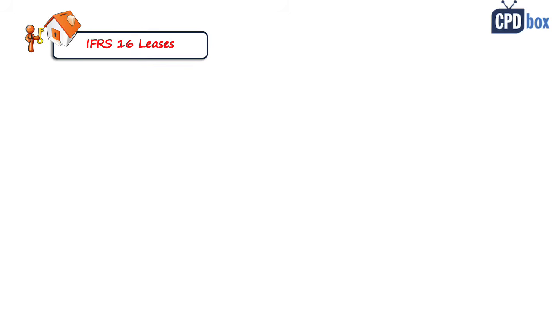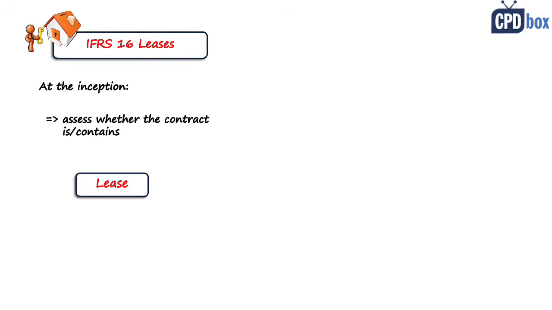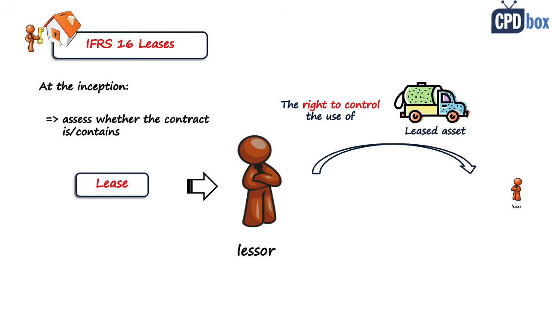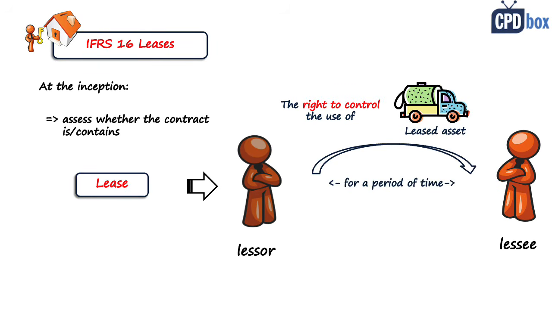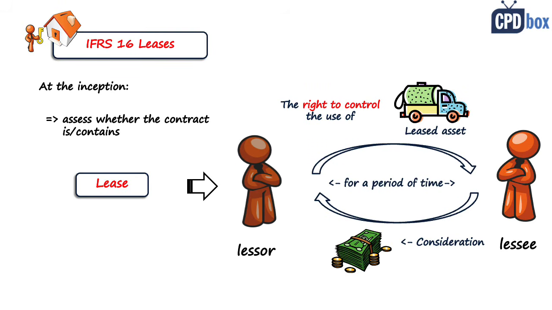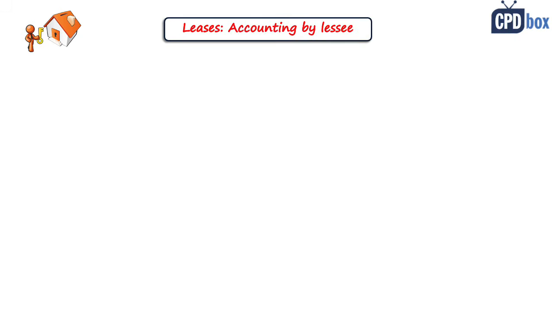Now, at the inception of each contract, an entity shall assess whether the contract contains a lease or not. So basically, a contract contains a lease if it conveys the right to control the use of an identified asset for a specified period of time in exchange for consideration. And then the standard clarifies how to determine the lease term, how to separate non-lease components and other issues. But let's focus on the accounting for leases once you identify there is a lease.